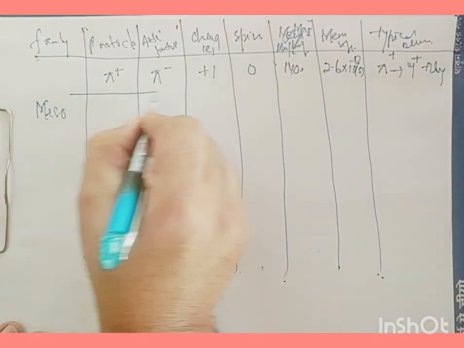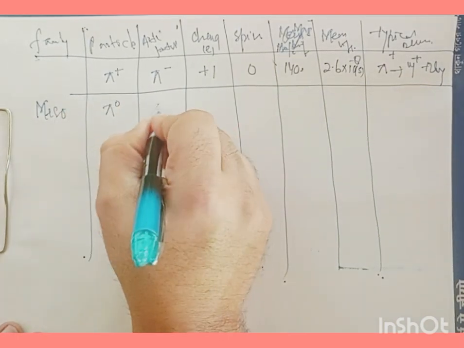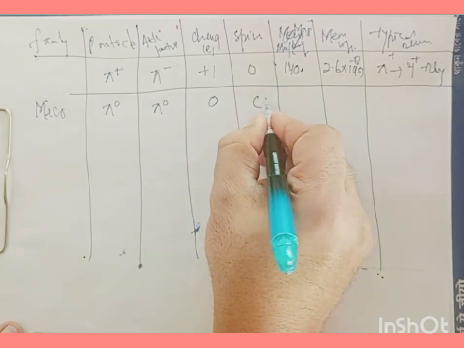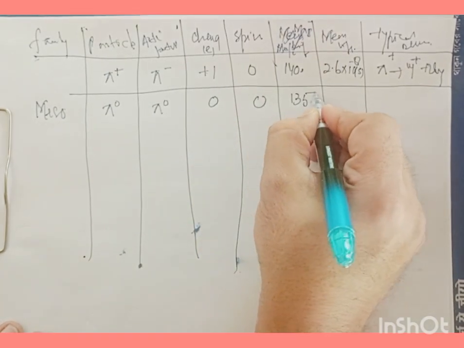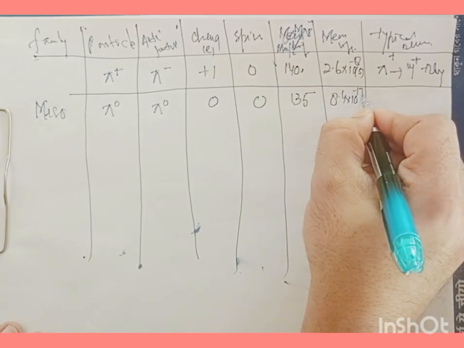So this is the first particle. Now choosing the second, pi 0, its antiparticle is pi 0, and 0 charge. It has 0 spin, its mass is 135, and it has a mean life of 8.4 times 10 to the power of -17.